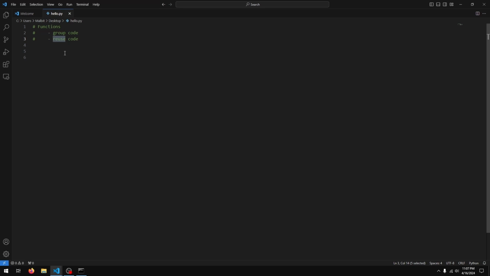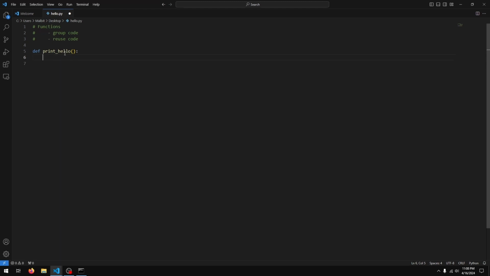So we use functions to group code into a block so that our program is easier to read and follow, and so that we can reuse code that we have written without rewriting it. To create a function in Python, we use the def keyword. Def is short for define, and it just tells Python that we are defining, that is creating a function. We give our function a name, just like we've been doing with variables. So I'll call this print hello, and then we follow this with open close parentheses and a colon.